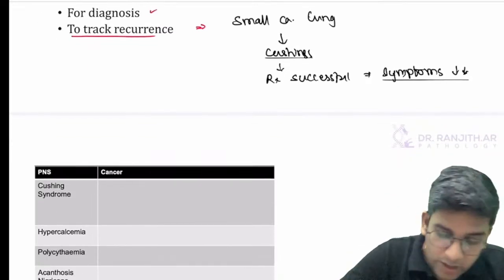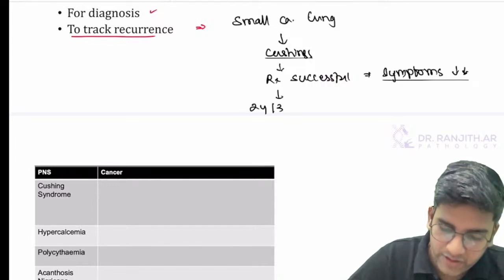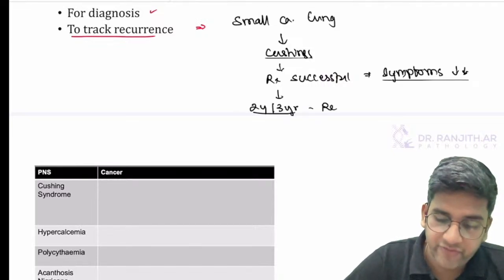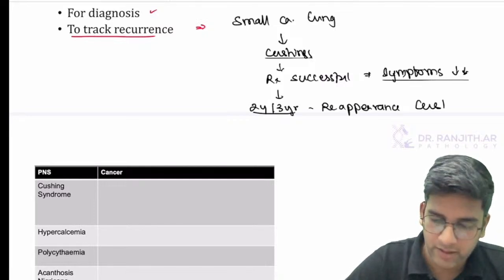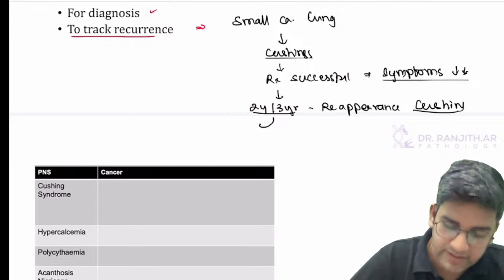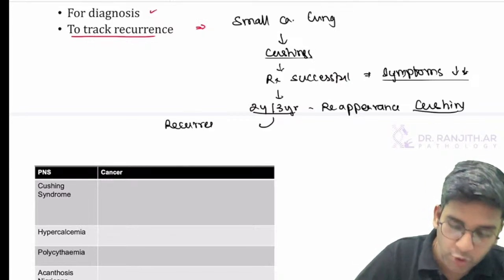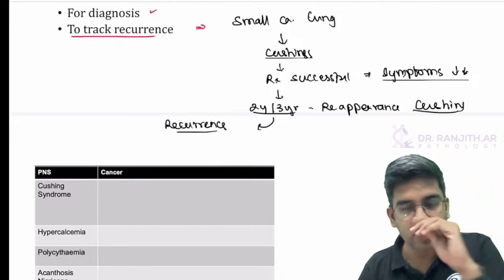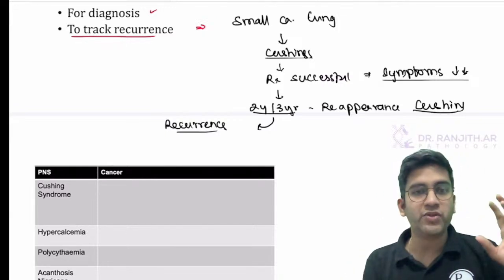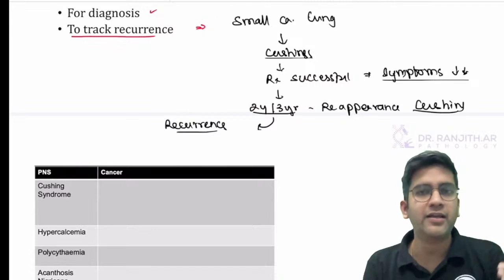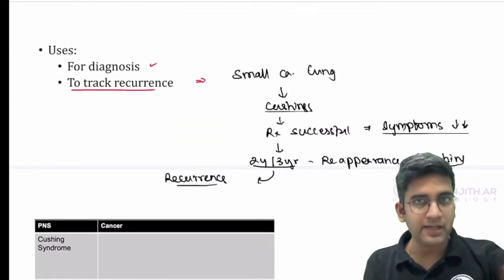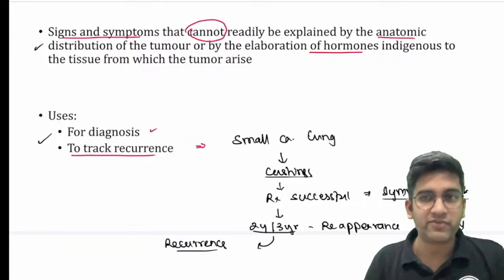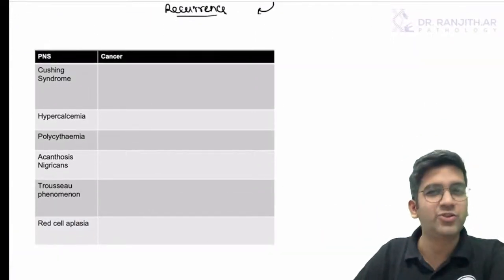SIADH and Cushing's. So now, after a few years, let's say 2 years or 3 years, again, if you have a reappearance of Cushing's, what does it mean? If Cushing's reappears, my thinking is there is a recurrence. The tumor has come back, maybe in the same place in the lung or somewhere else, right? That's what we mean by tracking recurrence or tracking a failure of treatment. So it's normal and then it comes back. I know there's a recurrence. These are the 2 use cases, right? For a 5 mark, this is more than enough. 1 mark for definition, 1 mark for use case. If you write this table, it's definitely worth 2 marks at least, right?